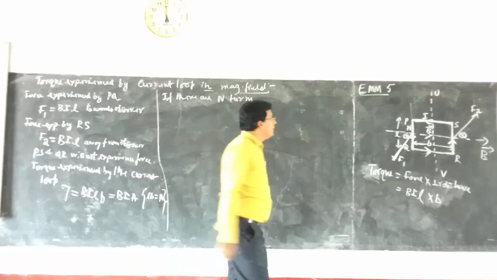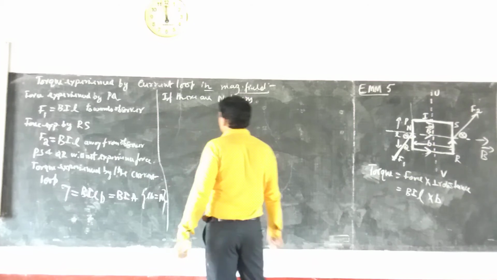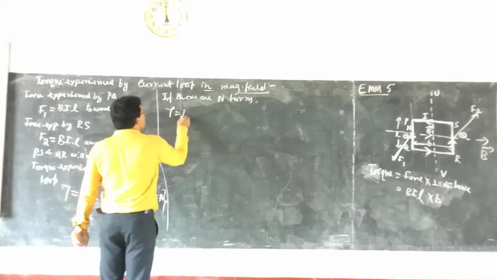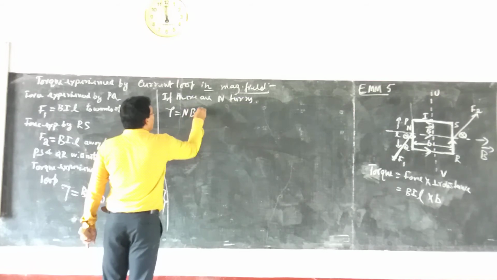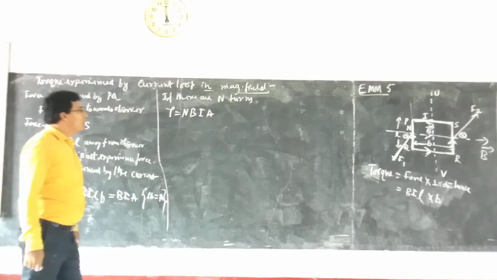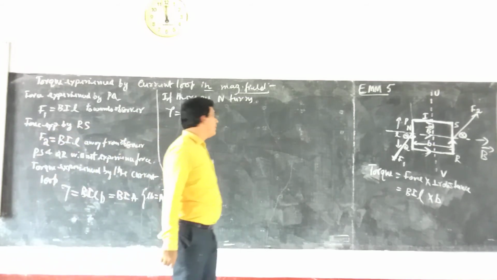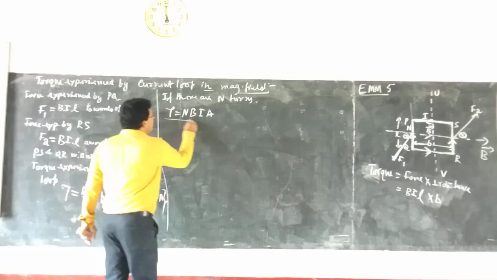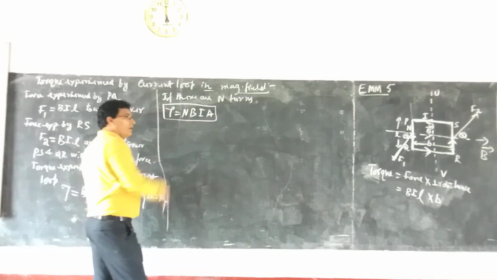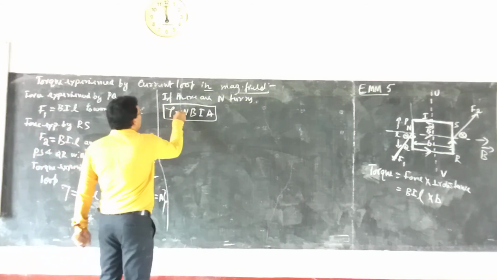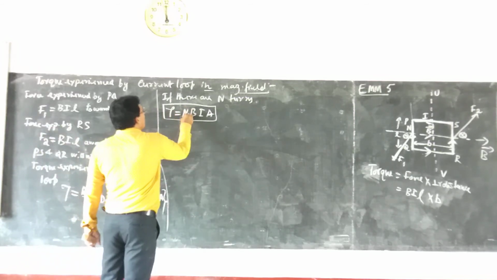Then what is tau? Tau is equal to n times BIA. So this is the torque acting on the current loop having n number of turns. Very important relation here: the torque acting will be equal to nBIA.